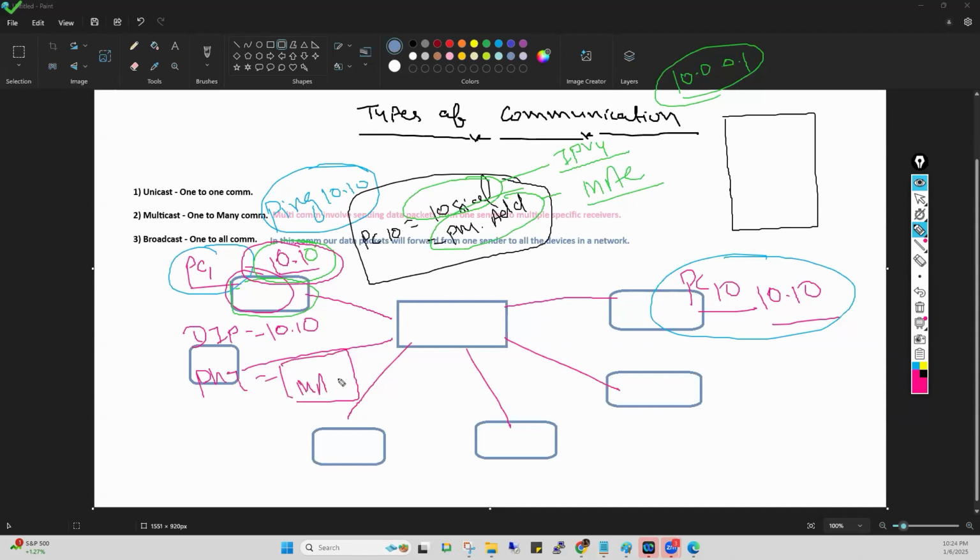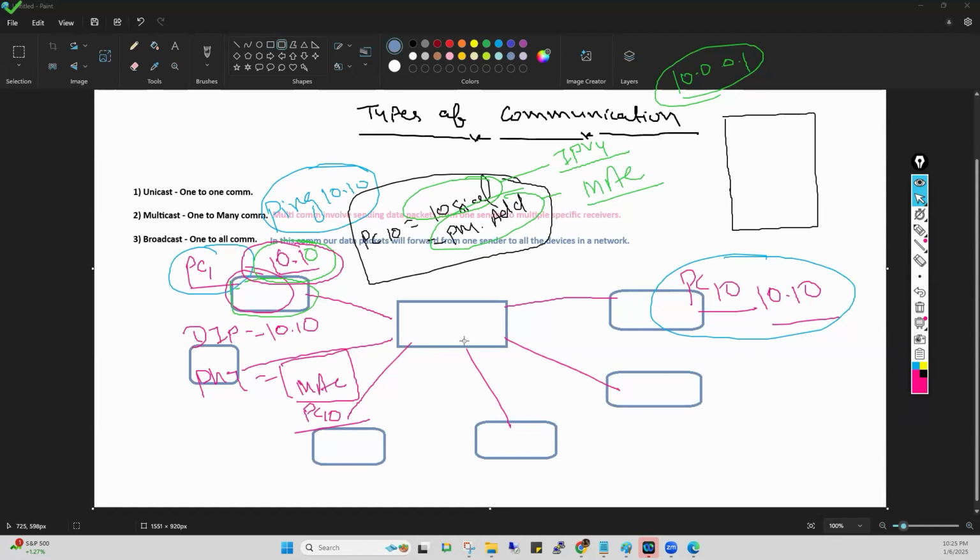Physical address means the MAC address of PC number 10. Now tell me one thing. Whenever we are pinging any device, do we write the MAC address? No, we are not writing the MAC address. We are always pinging the IP address, right? Everyone, we are always pinging the IP address. We are not pinging the MAC address, right? So in this case, PC number 1 doesn't know the MAC address of PC number 10. Getting my point? Yes or no?